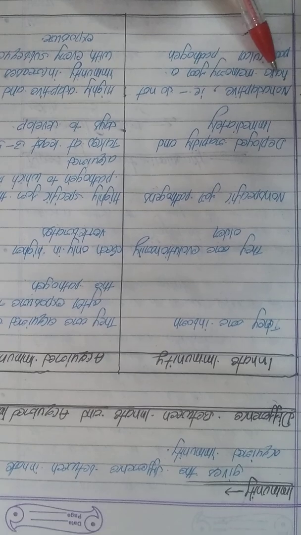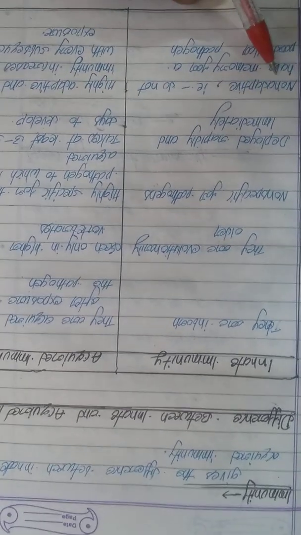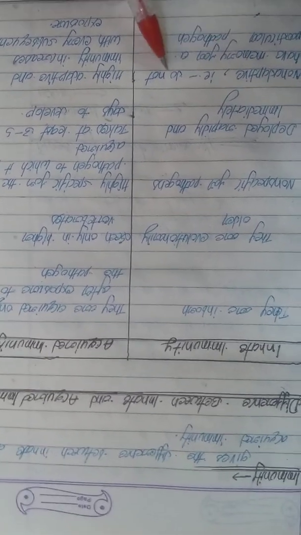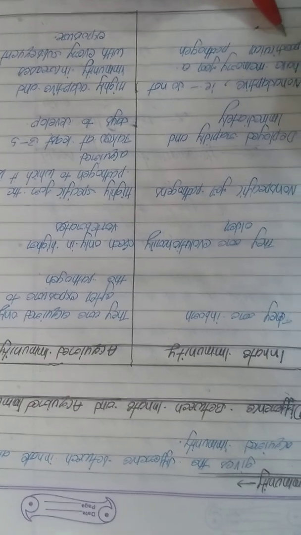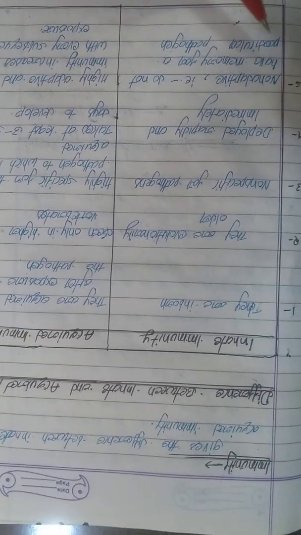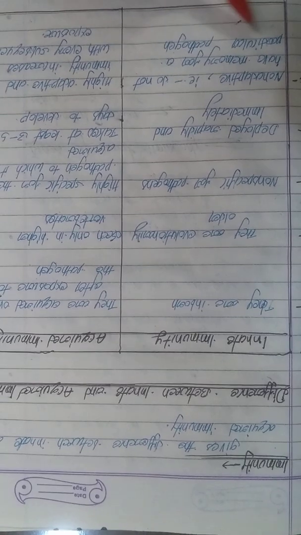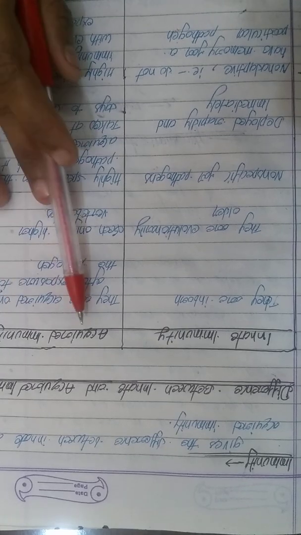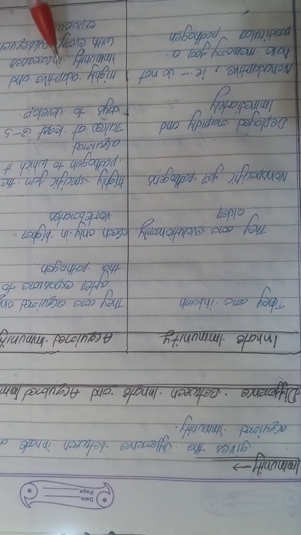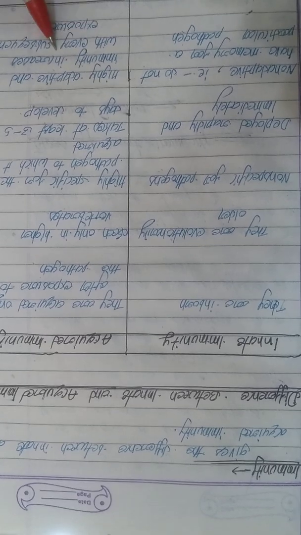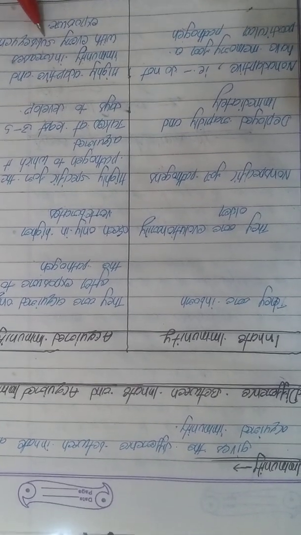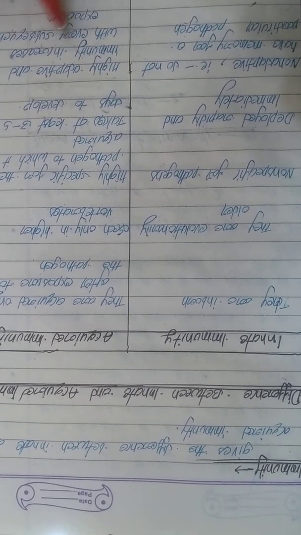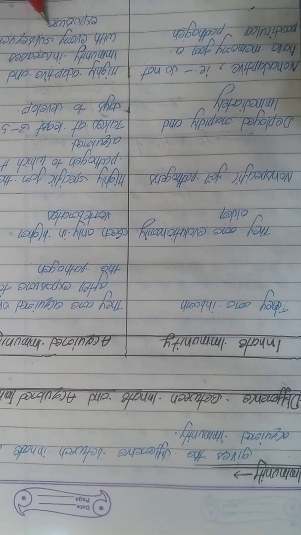Fifth difference, innate immunity: non-adaptive, do not have memory for a particular pathogen. Fifth difference, acquired immunity: highly adaptive, and the immunity increases with every subsequent exposure.